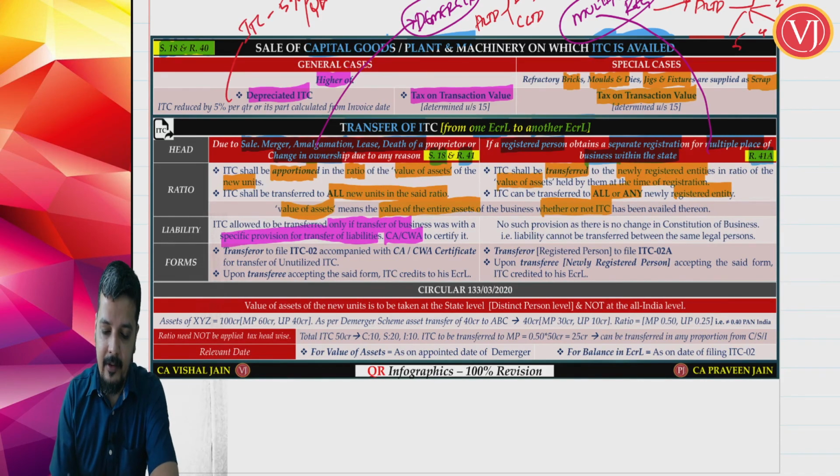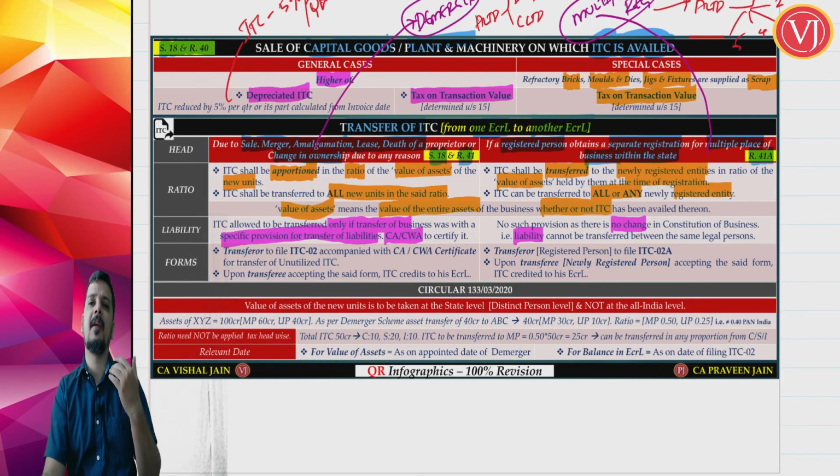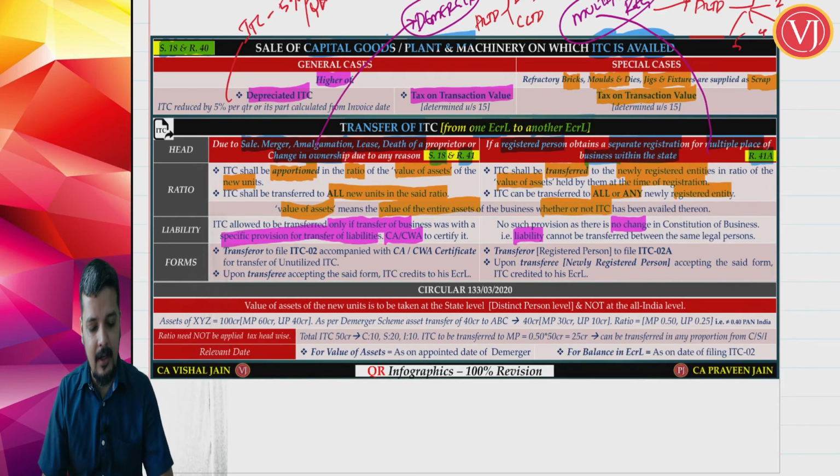Here there is no such CMA certificate, and there is no such transfer of liability, there is no such condition. Simple reason, you are talking about the same A Limited. So you cannot talk about transfer of liabilities because it is the same A Limited. There is no need of CMA certificate.